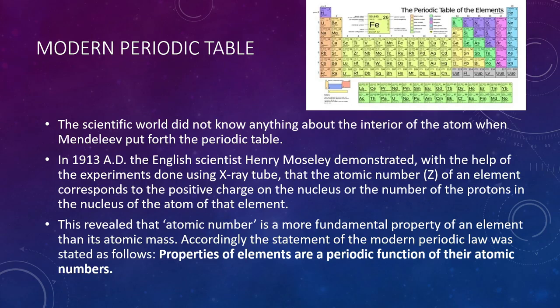He revealed that atomic number is a more fundamental property of an element than its atomic mass. Accordingly, the modern periodic law was stated as follows: properties of the elements are a periodic function of their atomic numbers.